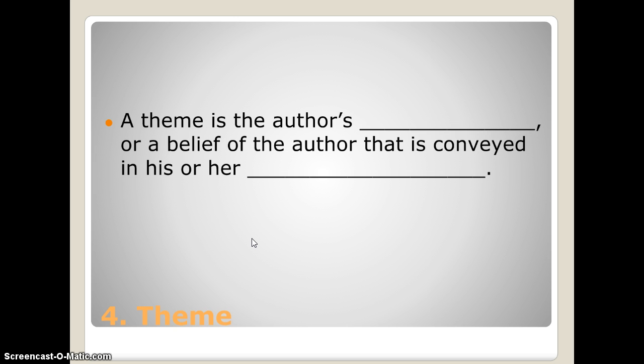The theme is something that you heard about already in our fiction unit. The theme is the author's message or a belief that the author is trying to convey in his or her poem or in literature. Remember that the theme is greater than a topic and is always going to be a phrase of some sort of lesson that the author would like you to get from reading the poem.